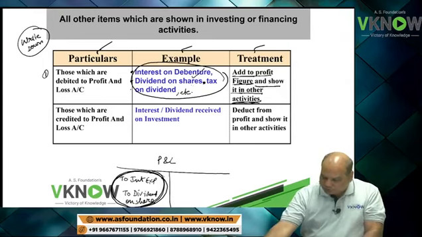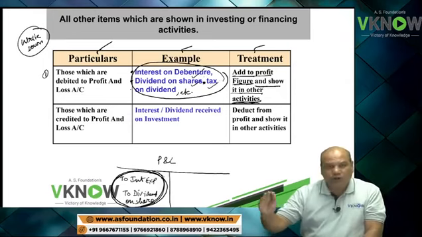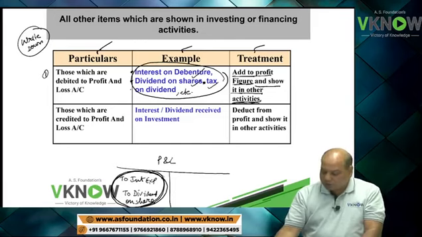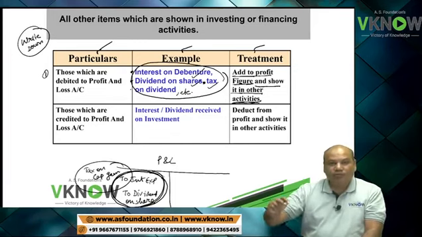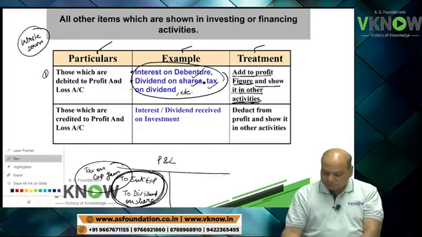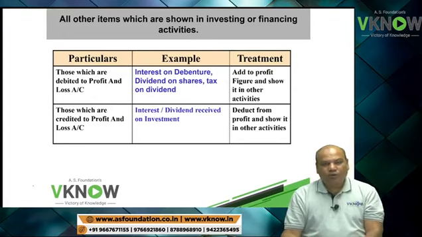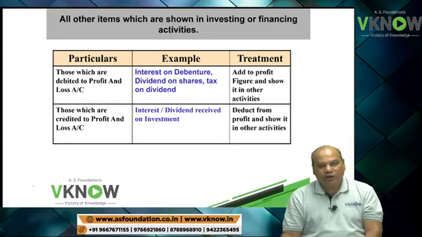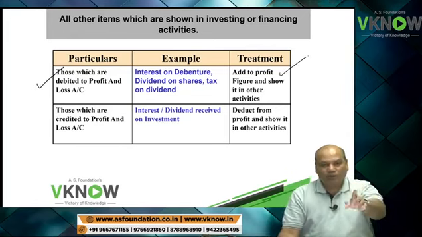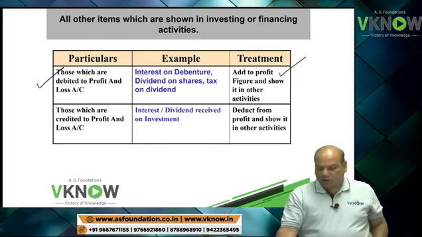If it is interest on debenture or dividend on share, they will be deducted in financing activity. But if the debit item is tax on capital gain, then I am going to add here and deduct it in investing activity. So if any item of finance or investment in nature is debited to P&L account, add in profit figure, deduct in investing or financing activity.